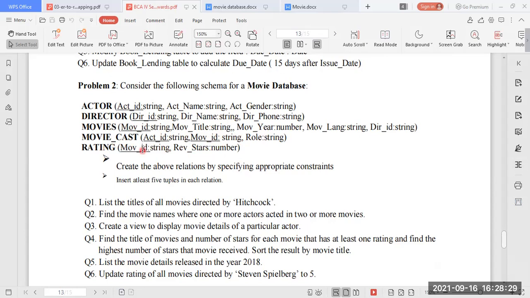Then after that, the rating table is available. Inside the rating table, we have attributes called movie ID and then rev_stars. Here you may get confused that the movie ID is underlined. Yes, it is not a primary key. It is a foreign key, which refers to the movies table, and for which movie you are going to give the ratings has to be given here. So you can say M101 and a rating between 1 to 5.